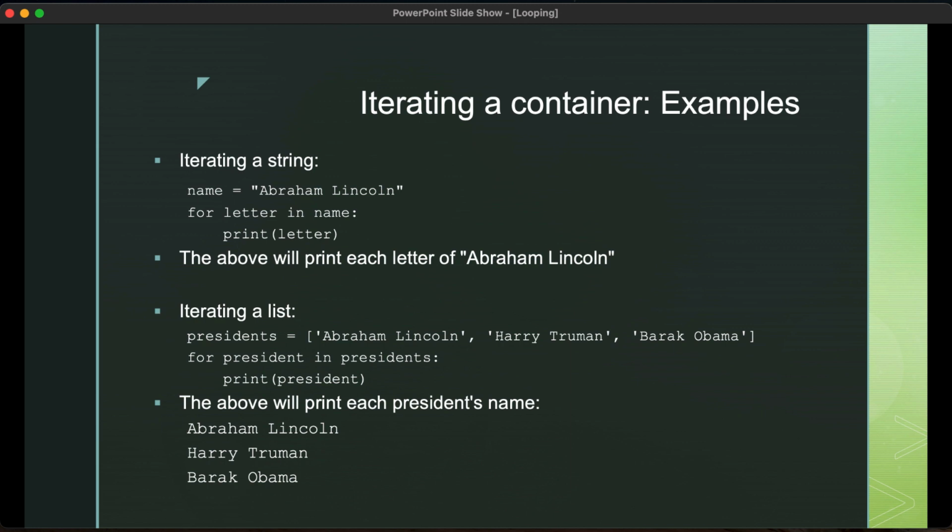And as you would expect, that loop will simply print each element of the list, which is, of course, each of the 3 presidents. Again, there are a lot of applications of this, including payroll, for example. As you iterate through each employee, you can actually make sure that you pay each employee because each employee is an element of the list. But there are a lot of applications of this, and we'll go through each of these in turn during class.